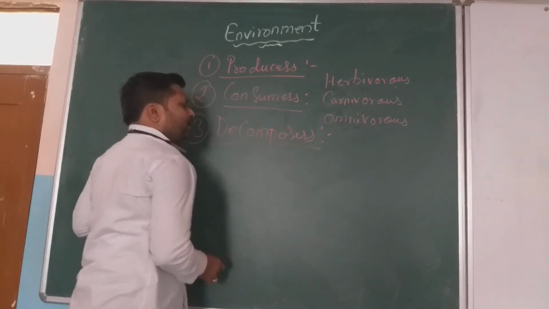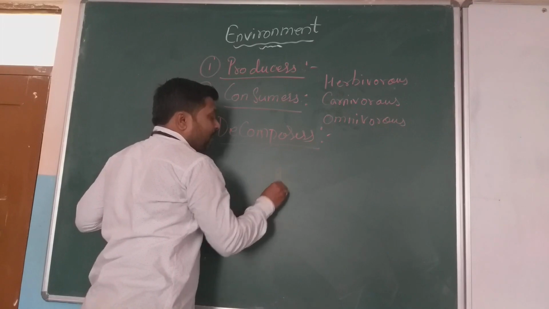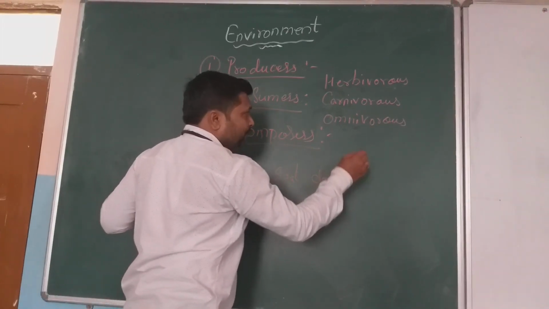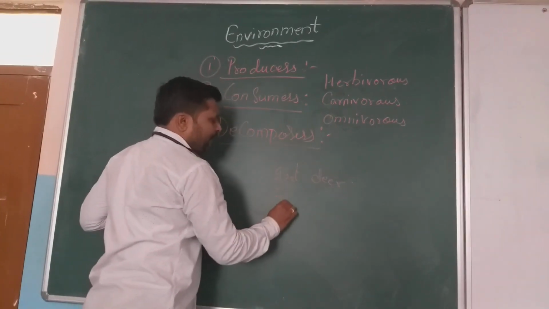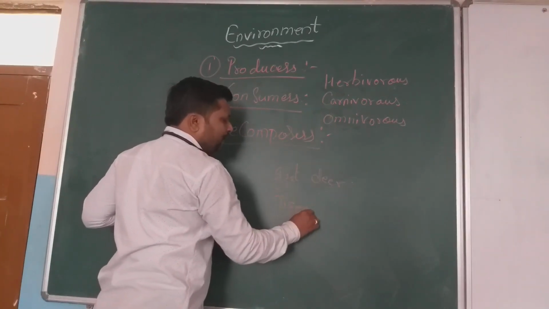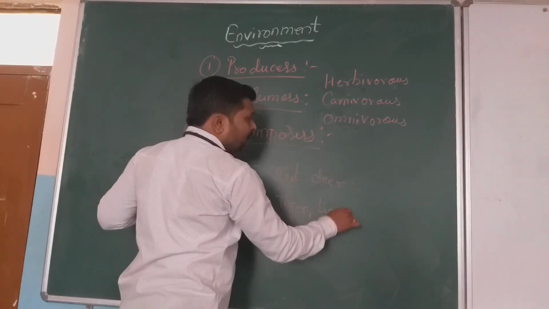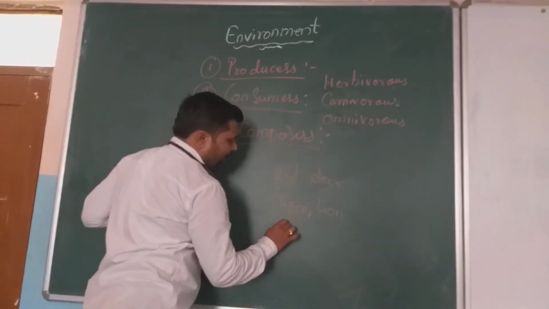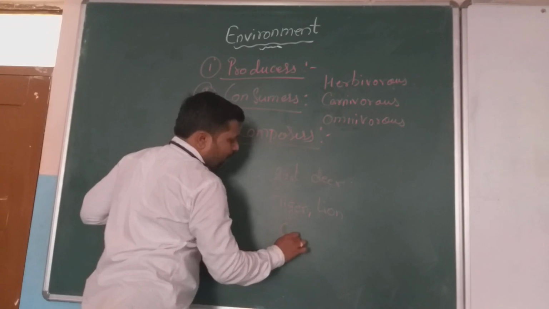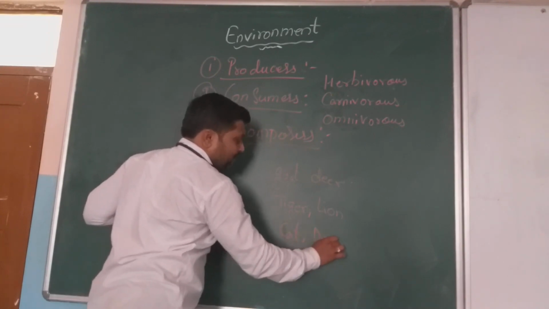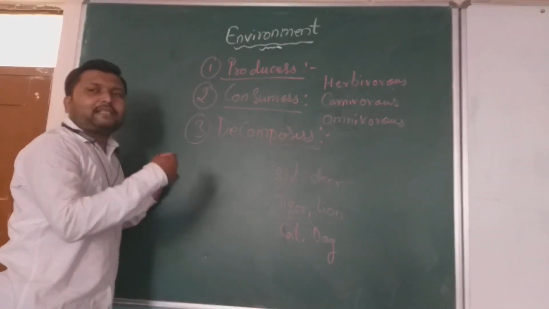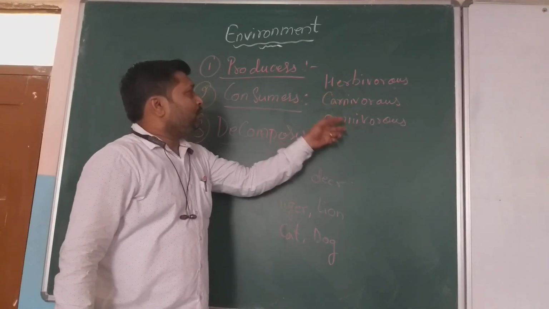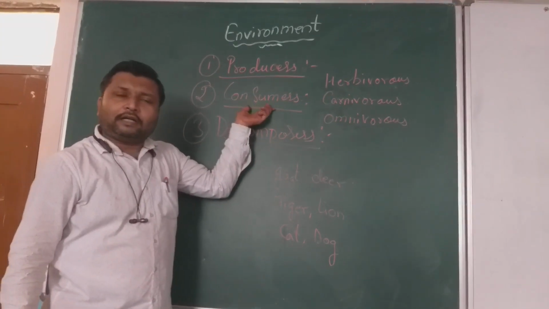See, in herbivores we can include a goat, a deer, as examples. And in carnivores we give the examples of a tiger, a lion. And in omnivores we can give the examples of a cat, a dog, etc. So like that, there are certain examples in the herbivores, carnivores, omnivores, which are included under the consumers.